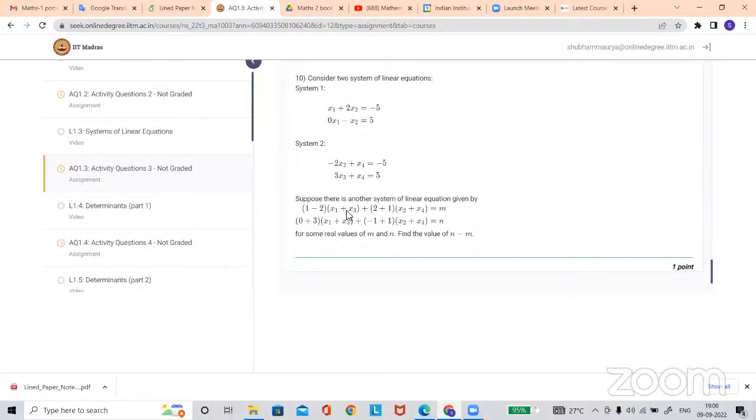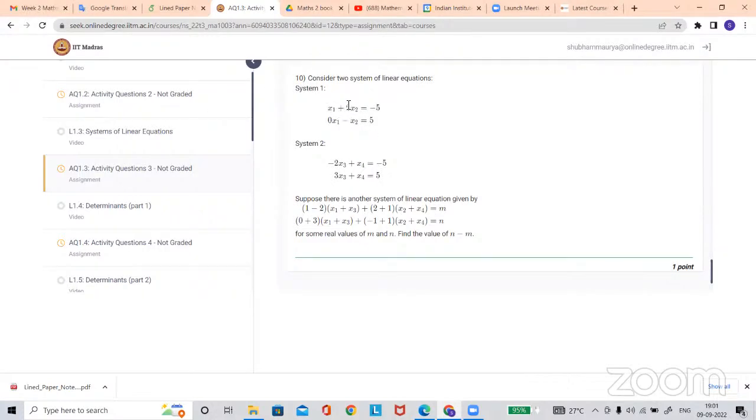If you do the multiplication, similarly as you do the two multiplications given in brackets, you will see that some terms will be the first equation, some terms will be the second equation.